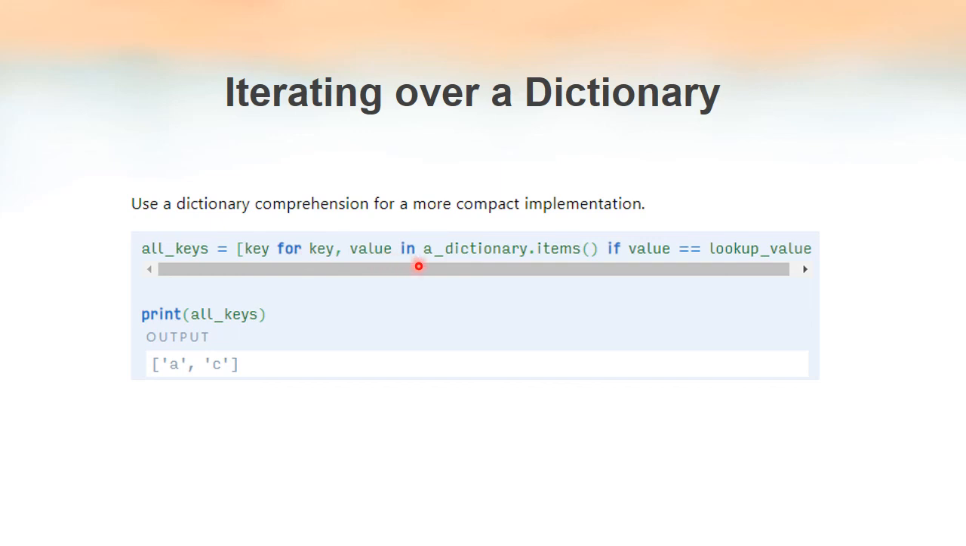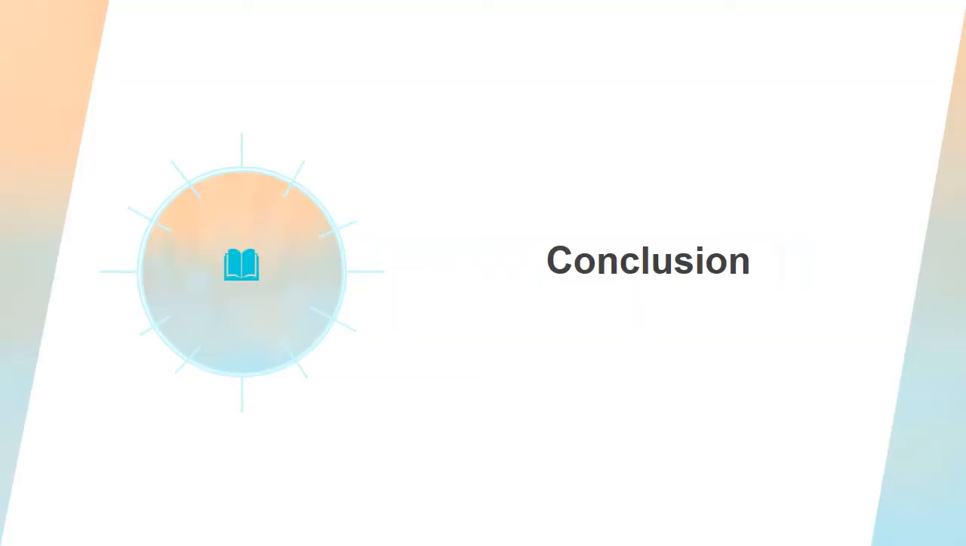Here we have written the same loop: for key, value in dictionary dot items, and for each iteration we have the if condition, if value equals lookup value, then that key is copied to this all keys list. We have written everything inside a pair of square brackets, which means it represents a list. So the previous example we can do this way also. This is known as dictionary comprehension. Dictionary comprehension is used only for getting a compact implementation. The working remains the same. So here also the output will be the same.